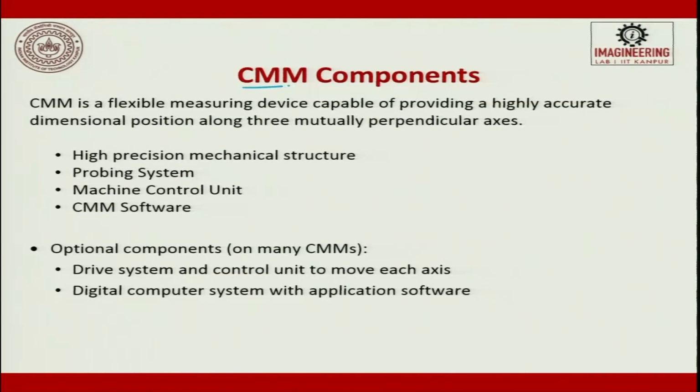So, what are all the components of a CMM? A CMM is a flexible measuring device capable of providing a highly accurate dimensional position along 3 mutually perpendicular axes. The components are a highly precise mechanical structure, a probing system, a machine control unit and the software. So, these two are very important. These two are of course more software oriented. The optional components on many CMMs are drive systems and control units to move each axis, like a pendant given, and a digital computer system with application software.